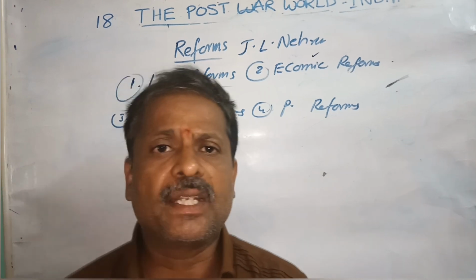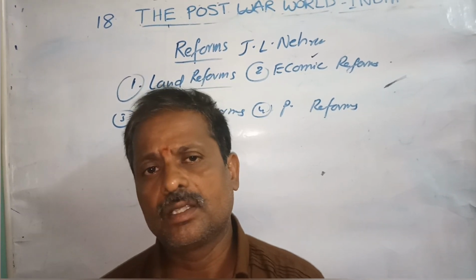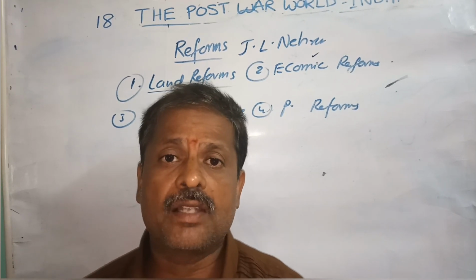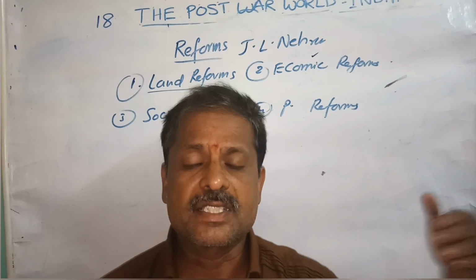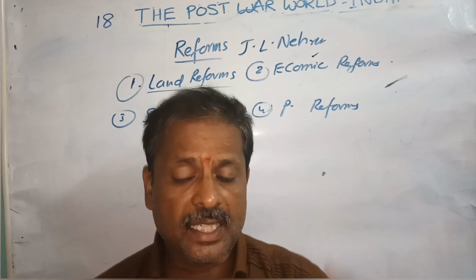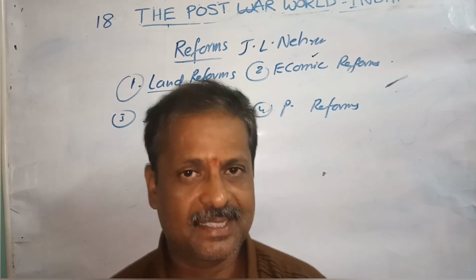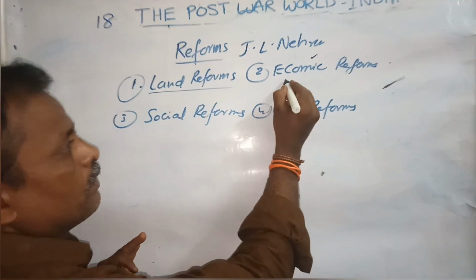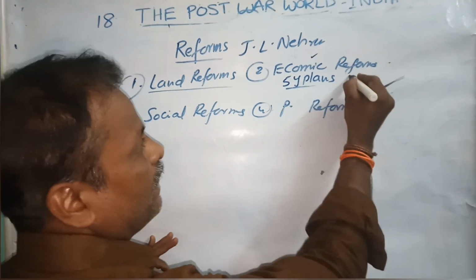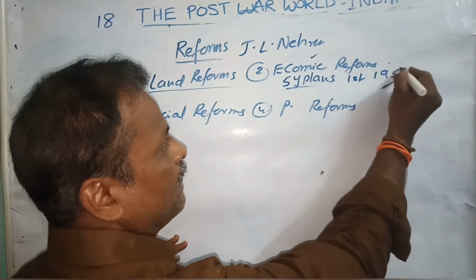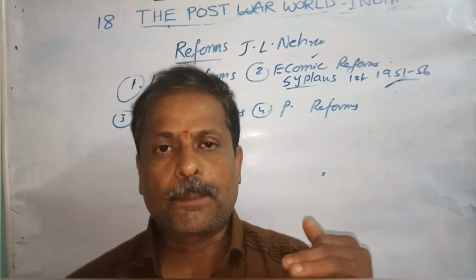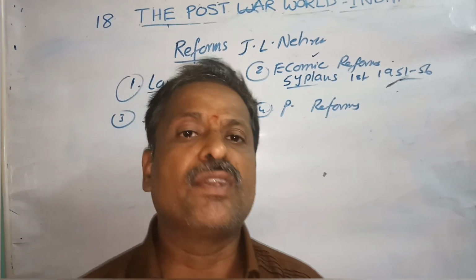Which departments were completely ruined by British rule, all those departments one by one were to be set back, was the aim of Jawaharlal Nehru. That is why Jawaharlal Nehru started 5-year plans. Under economic reforms, Jawaharlal Nehru started 5-year plans. The first 5-year plan was implemented in 1951 to 56, and the Planning Commission was set up in 1950.